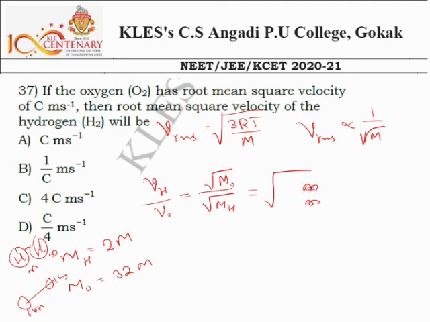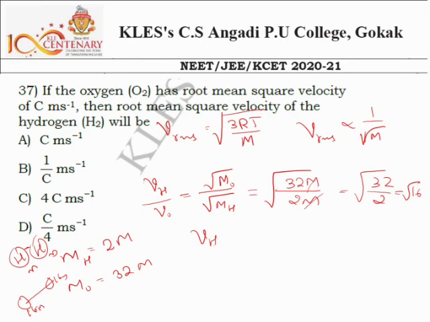Substitute the values here. The oxygen mass is 32m, and the hydrogen mass is 2m. Now m cancels, so this is 32 divided by 2, so this will be root of 16.